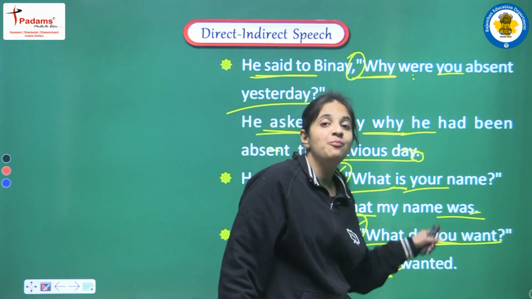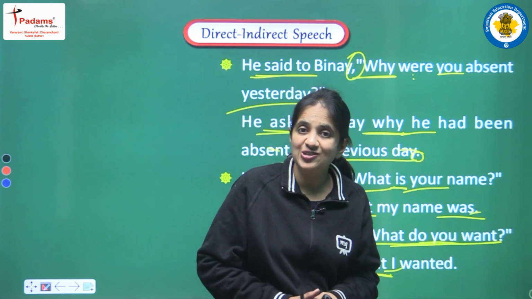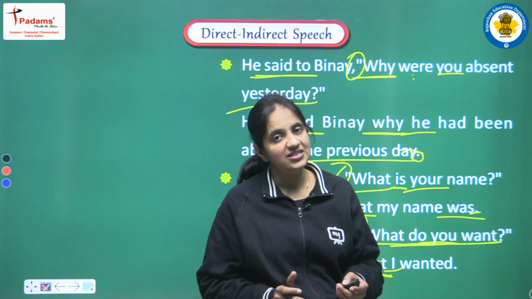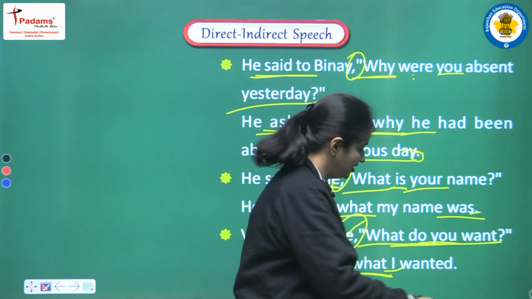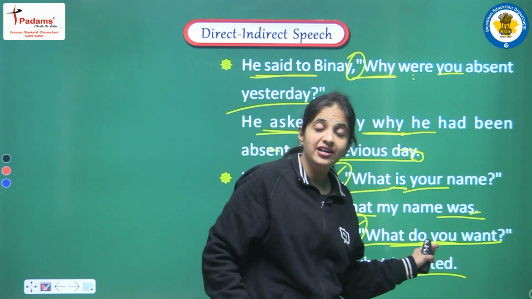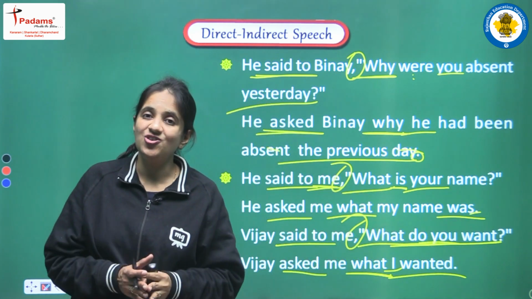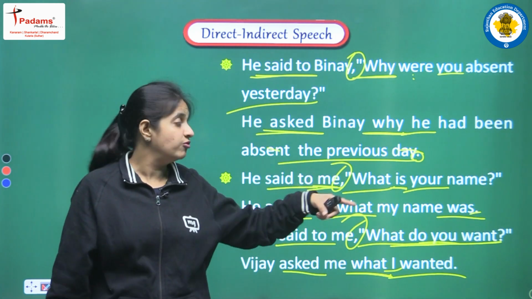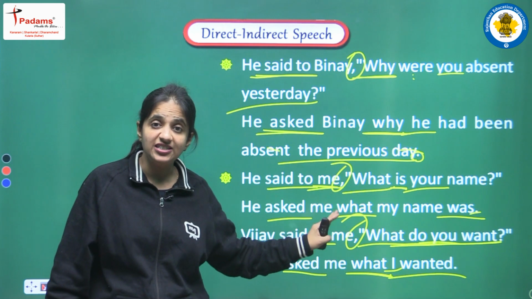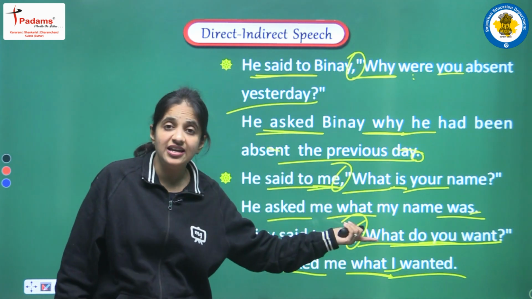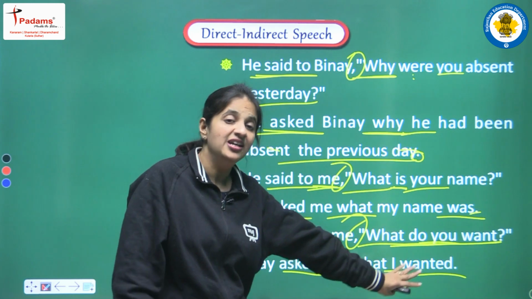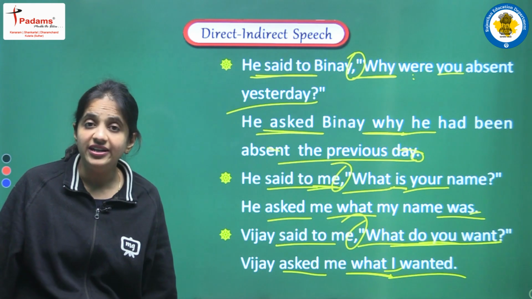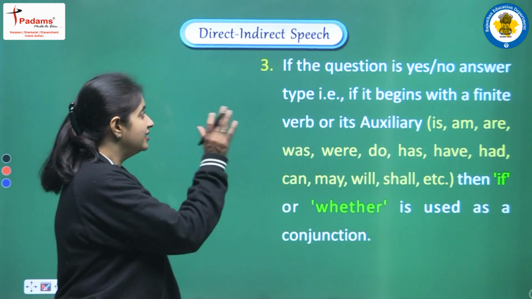So now we are writing past simple, but a positive sentence of past simple. So at that time we don't use any helping verb, and yes, always there will be the second form of the main verb. So this is the reason we are writing wanted here. So yes students, the knowledge of tenses will be very helpful here in this topic also, when you are doing the changes, and you are converting the pattern of the sentence from direct into indirect speech. So the complete sentence here will be, Vijay asked me what I wanted. Okay. Next rule.